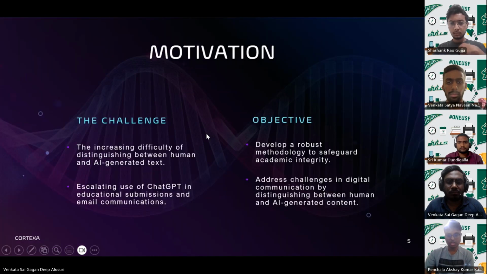So, coming to the business objective, the main thing we have done here is gathering data from diverse subreddits to construct a comprehensive dataset containing questions and answers. We also employed the ChatGPT API to create responses to the collected subreddit questions, forming a parallel set of AI-generated text. And we finally train and assess two variations of BERT models with different dropout rates to classify the responses. So the data processing and the rest of the stuff will be continued by Gagan.